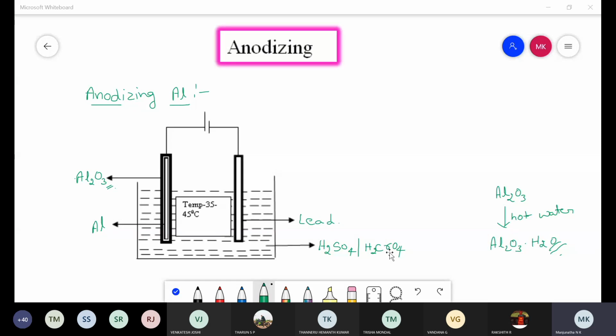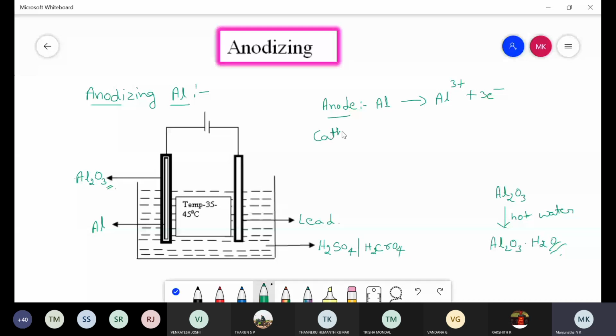So at the anode there is an oxidation reaction, in which the aluminium metal on the surface, once current is applied, undergoes oxidation.